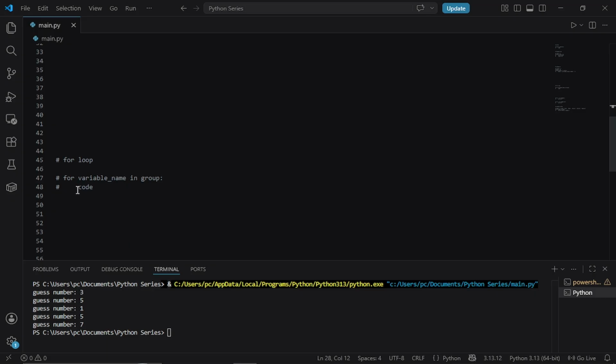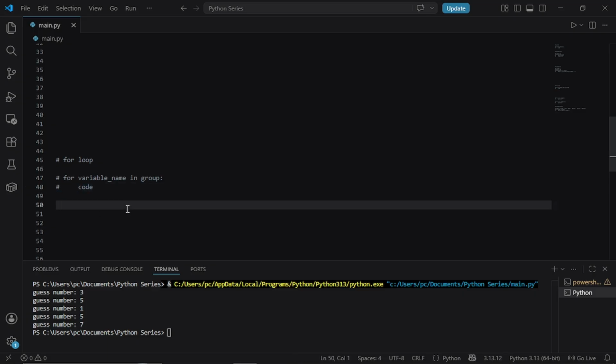How to write a for loop. The syntax looks a little different from a while loop. Let me break it down. You write the word for, then a variable name. This is going to represent each item as you go through the group, then the word in, then the group you are looping through, then a colon. Everything indented below runs for each item.